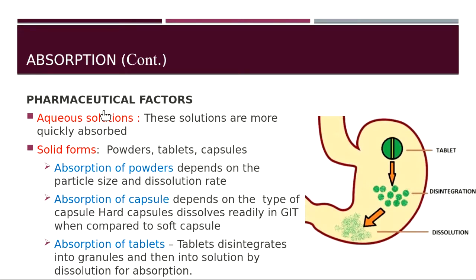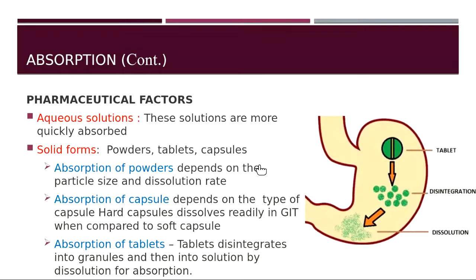Next, coming to pharmaceutical factors. There are two factors, aqueous solutions and solid forms. Aqueous solutions means the liquid forms. These solutions are more quickly absorbed, like the tonics or cough syrups, etc. They are aqueous solutions. They will be easily absorbed because they need not be broken down and then changed to a solution form. Whereas the solid forms such as powders, tablets or capsules, if the medication is in any of these three forms, then what does it have to do?